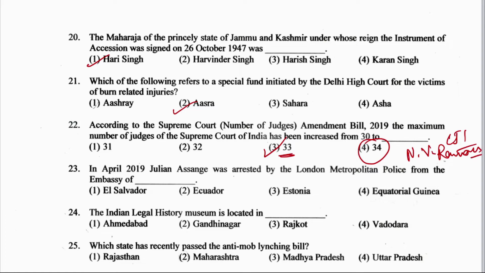Now question number 23. In April 2019, Julian Assange was arrested by London Metropolitan Police from the embassy of which country? Salvador, Ecuador, Estonia or Equatorial Guinea? The right answer here is option number 2, Ecuador. Now question number 24. The Indian Legal History Museum is located in which city? Ahmedabad, Gandhinagar, Rajkot or Vadodara? The right answer here is Gandhinagar.